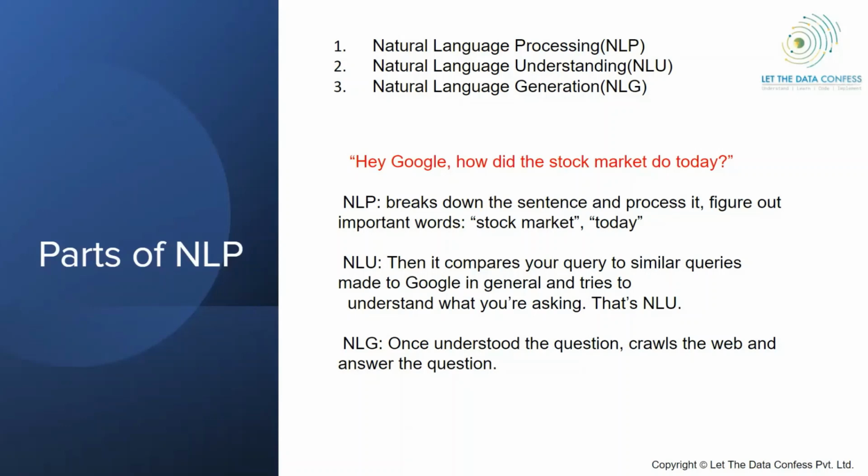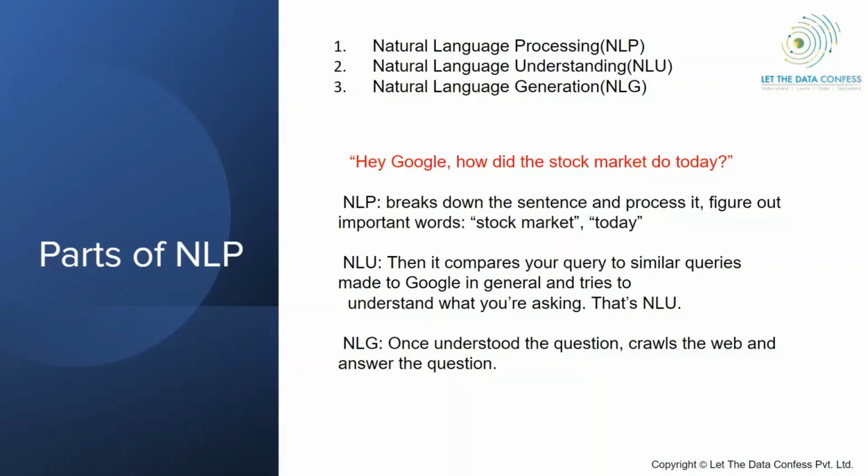Suppose someone asks you this question: hey Google, how did the stock market do today? You ask this to your Alexa bot. If that person has asked this question to you, how would you have considered this question or thought about the answer? First, your mind would have analyzed this question. You will try to understand what it is about. Then you will focus on what the person is talking about, what the focus words are. This process, when we break down the sentence in our mind, is called natural language processing, where we are just trying to process the data that we have.